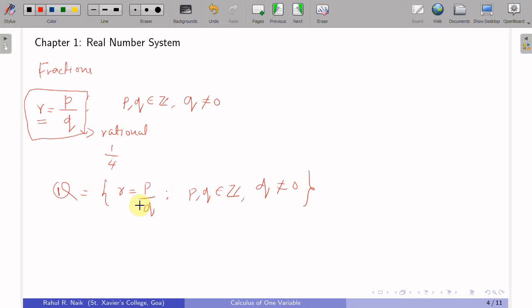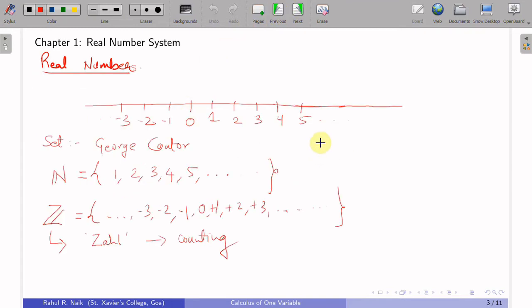Okay, and to be more precise, this p and q will not have any common factor, because if they have a common factor, it can be reduced to the form p by q which does not have a common factor. Okay, one more set I just forgot to mention is the set of whole numbers. Okay, some people introduce this, it's actually the set of natural numbers along with the 0. Most of the time we use this notation, and sometimes some authors also use this notation, script N with a cap.